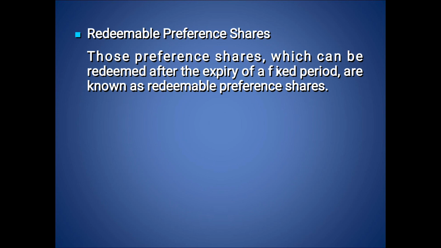At present, preference shares issued by any company are required to be redeemable within a maximum period of 10 years from the date of issue. For example, preference shares issued in the year 2001 can be redeemed after 10 years, that is, in 2011. So at the time of redemption, the company will repay the share capital amount to the shareholder. This type of shares is called redeemable preference shares.